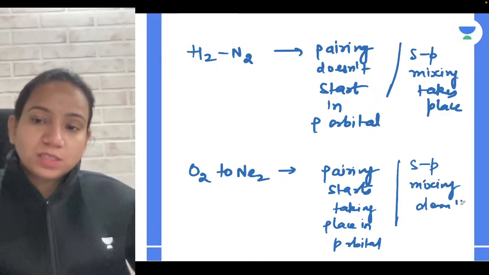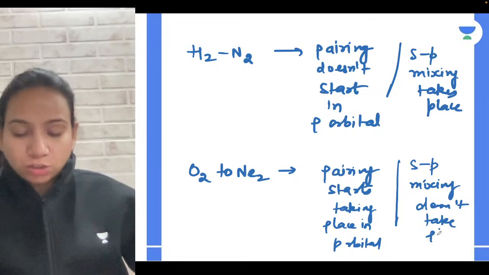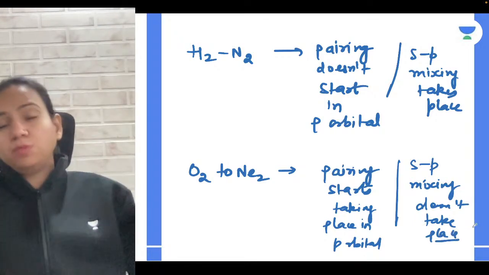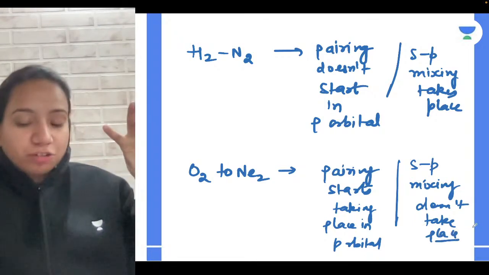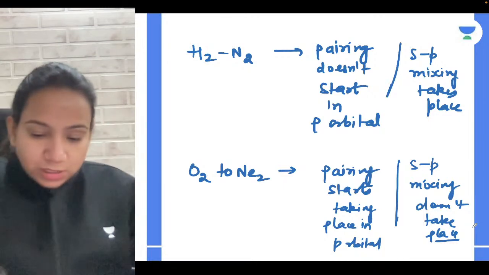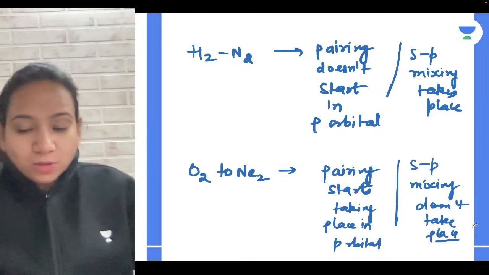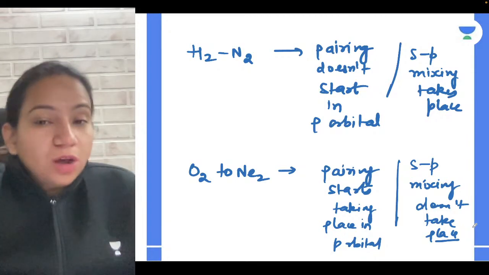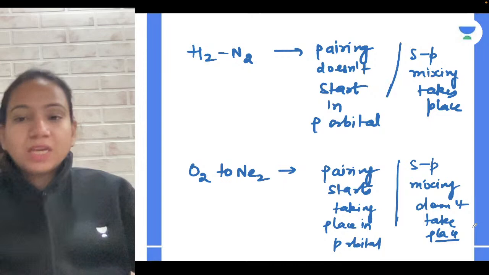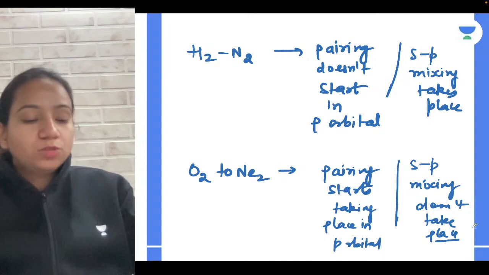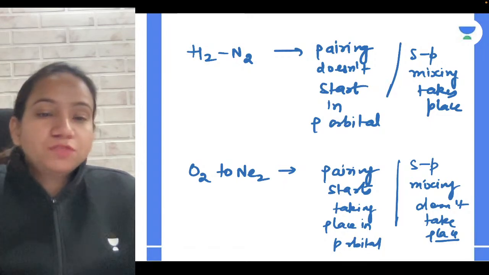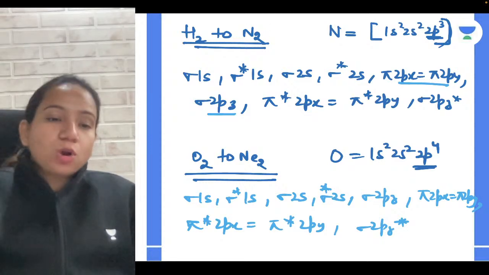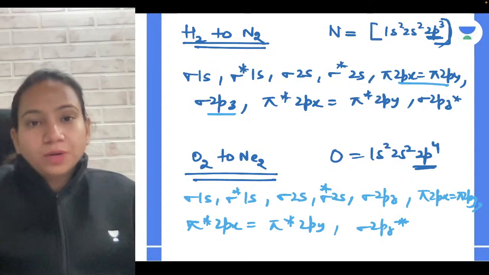And that is the reason, in short form, that I have given you. If you check in many books, you'll be scratching your head about what the reason is and how this is possible. So basically, from oxygen to neon, pairing starts taking place in the p orbital, and that's how you can write. So this is the difference in the configuration. Very, very important, guys. All of you should know it.